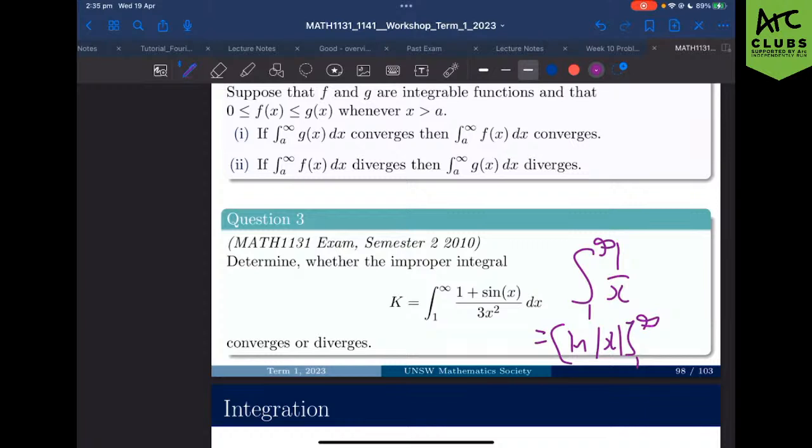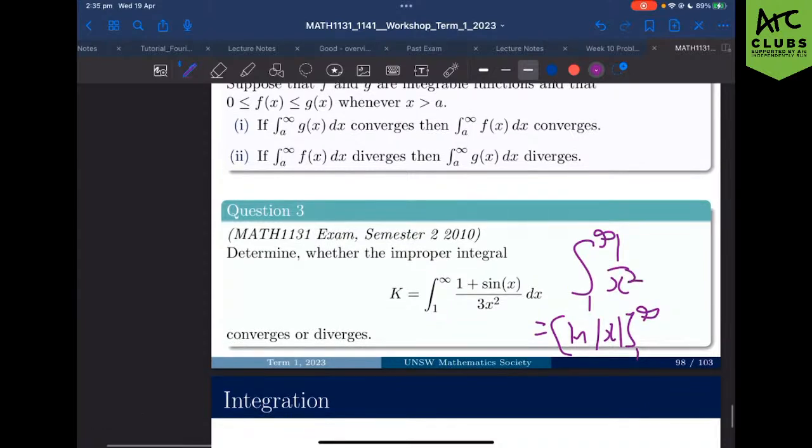Versus if we have instead the integral from 1 to infinity of 1 on x squared, well, when you integrate this, that gives you minus 1 on x from 1 to infinity, which is going to be 1, which does actually converge. And that means when we look at our integrals, sometimes it's not actually super obvious as to whether or not something is going to converge or not. Does that make sense to everyone?